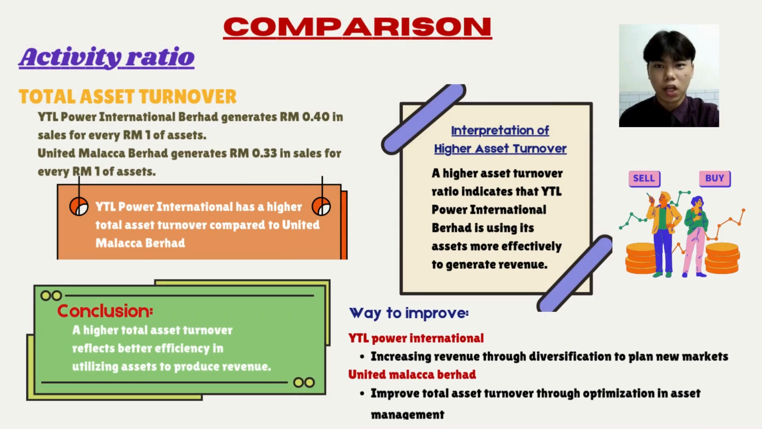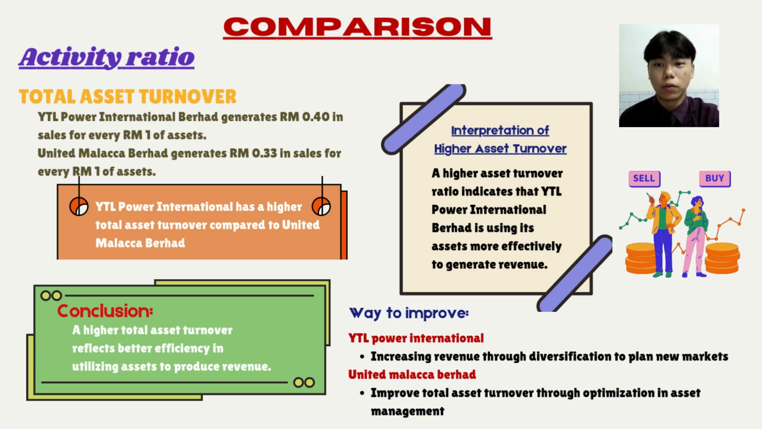Next will be activity ratio. Total asset turnover comparison: we can see that YTL Power International generates 40 cents in sales for every 1 ringgit of assets. United Malacca Berhad generates 33 cents in sales for every 1 ringgit of assets. YTL Power International has a higher total asset turnover compared to United Malacca Berhad. For the interpretation, a higher asset turnover ratio indicates that YTL Power International is using its assets more effectively to generate revenue.